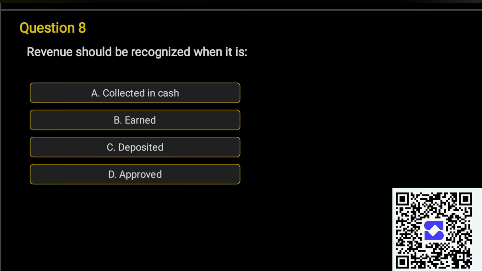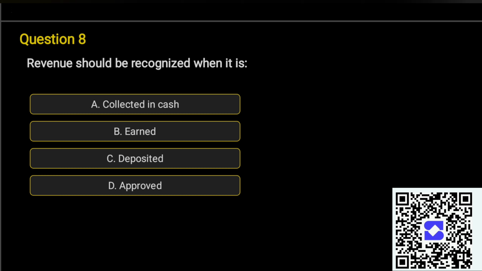Question number 8. A revenue should be recognized when it is A. Collected in cash, B. Earned, C. Deposited, D. Approved. Correct answer is option B. Earned.